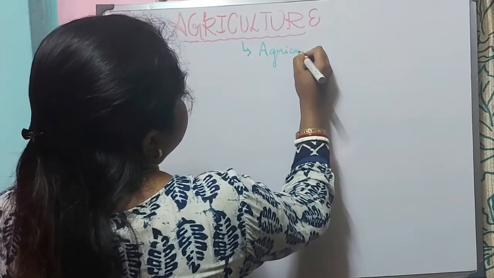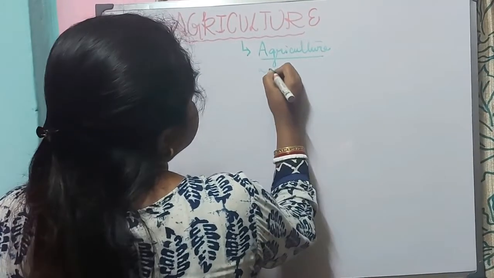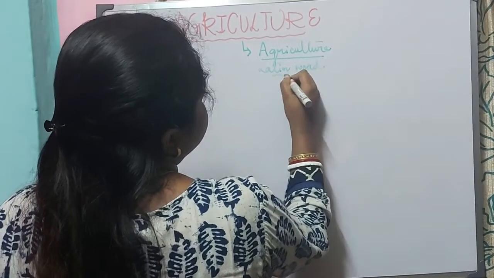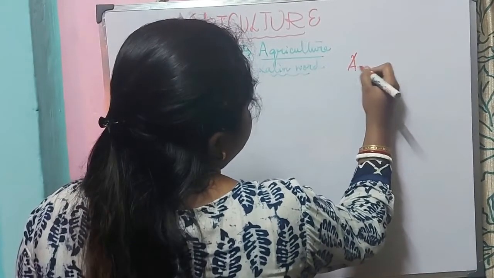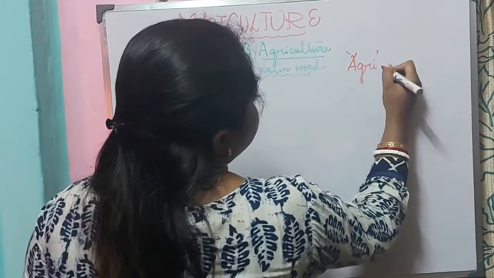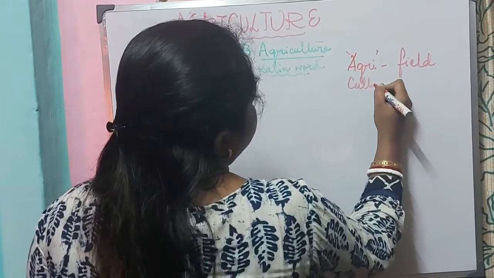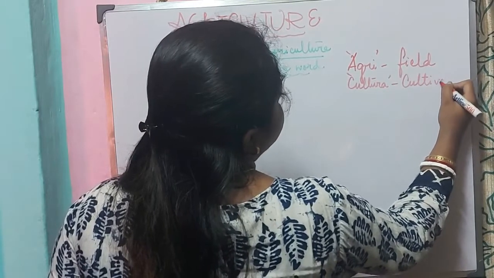Agriculture came from a Latin word. Agri, which means field, and cultura, which means cultivation.